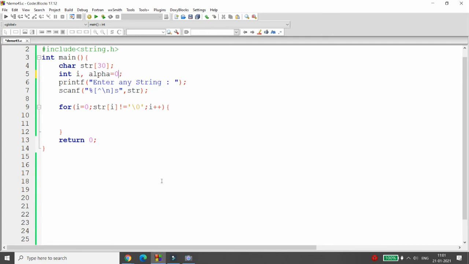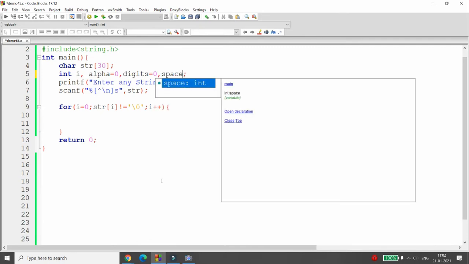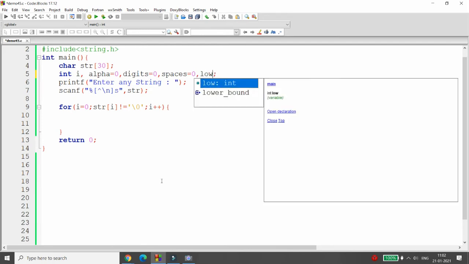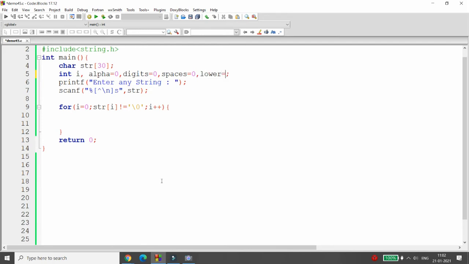I want to check how many digits are there. So digits is equal to 0. I want to check how many spaces are there. So spaces is equal to 0. I want to check how many lower characters are there. So I am writing here lower equal to 0. I want to check how many upper characters are there. So you can write here upper is equal to 0.